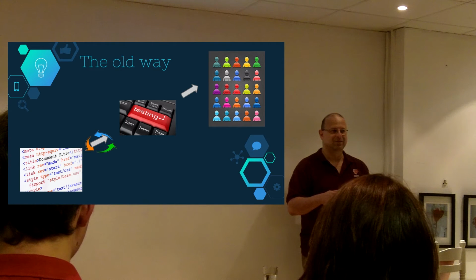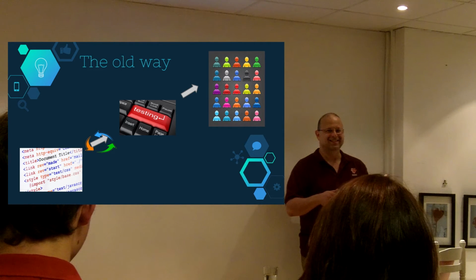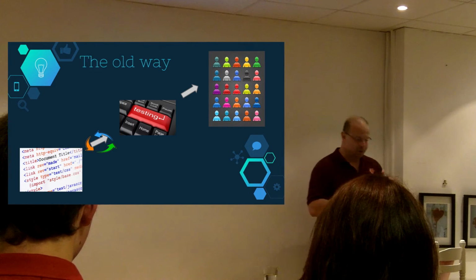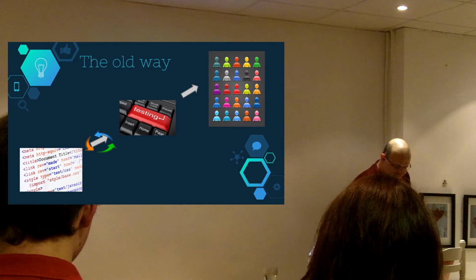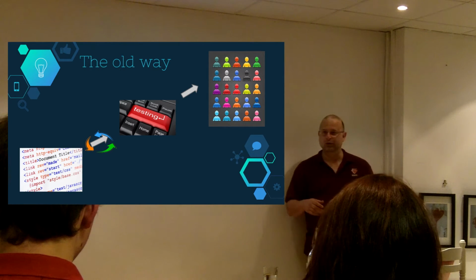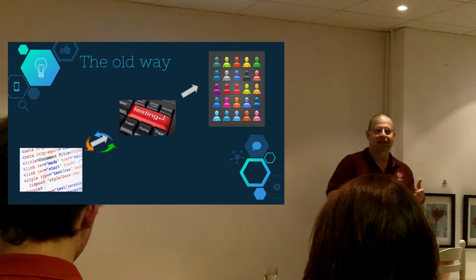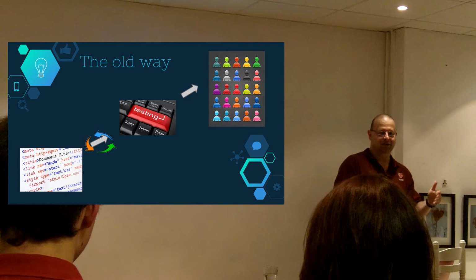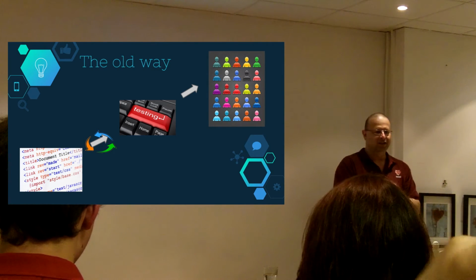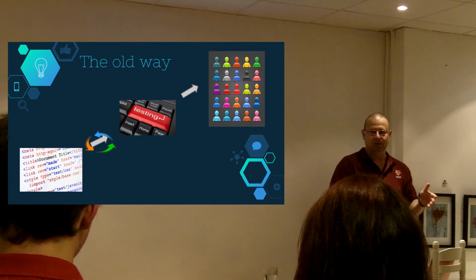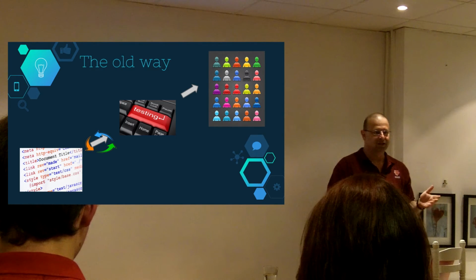Yeah? There's some smirking faces there. That's not how it works, is it? How it really works is that we write the code, we give it to the testers, and the testers say, "Well, I'm sorry, but it's not quite working right. There's some problems. It's not how we expect it to work."